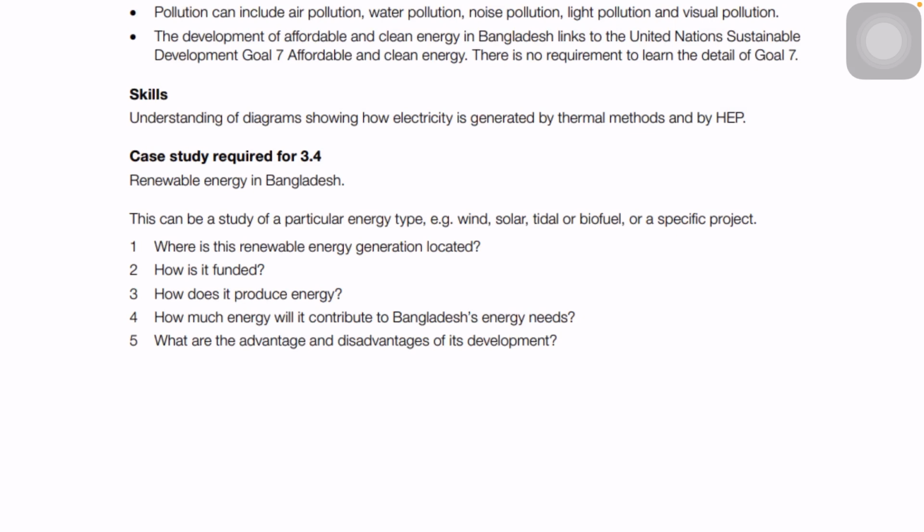So in that case, a case study will be given to you regarding any renewable resource power plant. So you have to answer the questions either from the article or from the contents that you will study throughout the topic, or sometimes from your own experience.